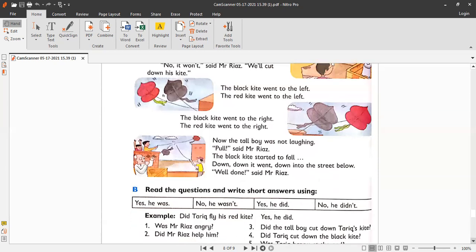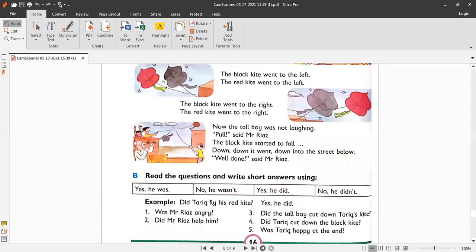So finally, Tariq cut down this boy's black kite, and it's falling down in the street, and the daddy, Tariq's father, is flying the red kite. So you can see that Tariq is feeling very happy. He's saying hooray, and Mr. Riaz is also happy. He's appreciating Tariq.